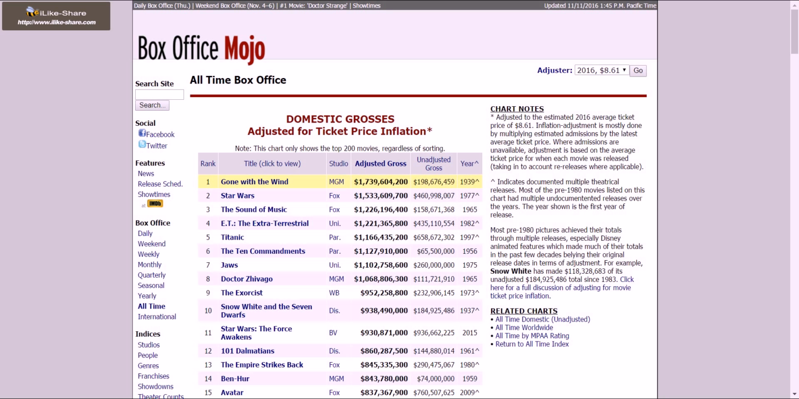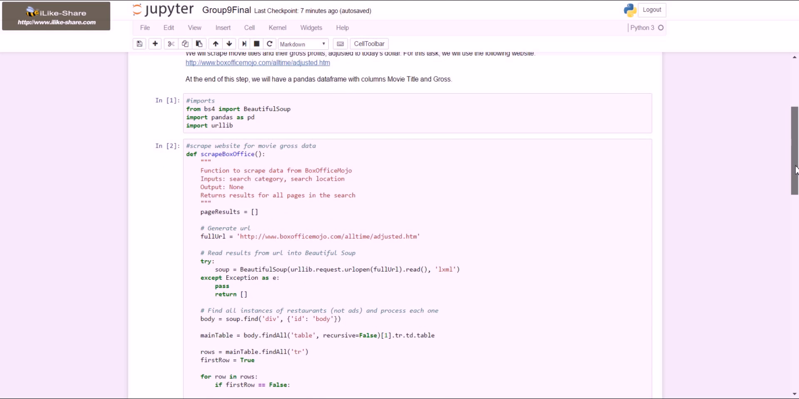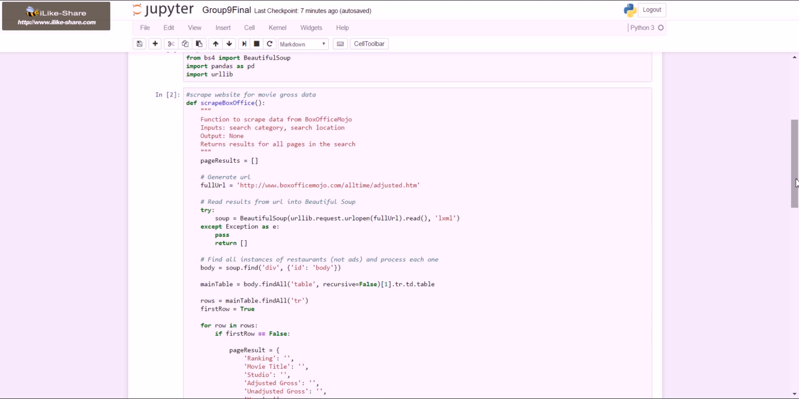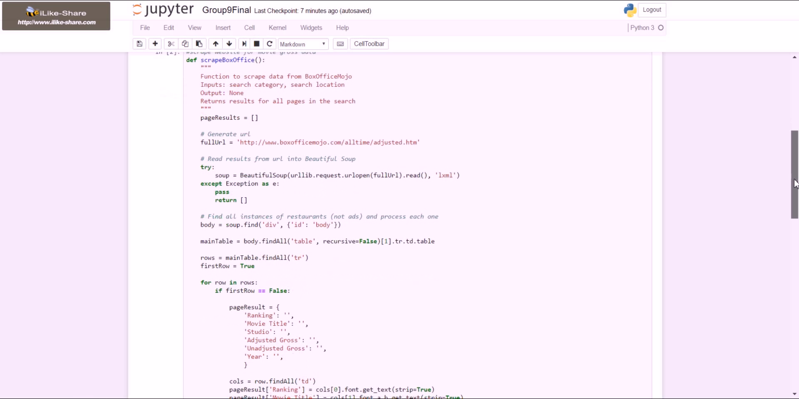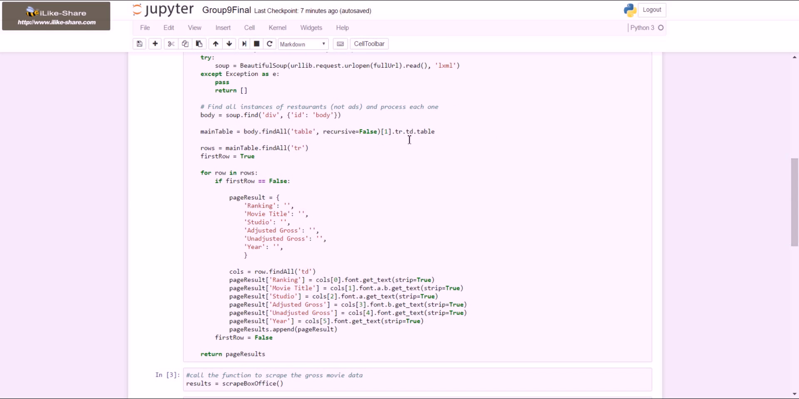Thanks, Gaoshang. To gather this data from this website, we used this code. We first used our Yelp project as a comparison, but we found that the data in the HTML code for the websites was different, and so it took a lot of playing and figuring out. It was a challenge for us to be able to scrape this data. Even though it was simpler than Yelp, it was also more complicated to get done because we hadn't done it before. But we were eventually able to do so and compiled all the data into a data frame with ranking, movie title, studio, adjusted gross, unadjusted gross, and year.